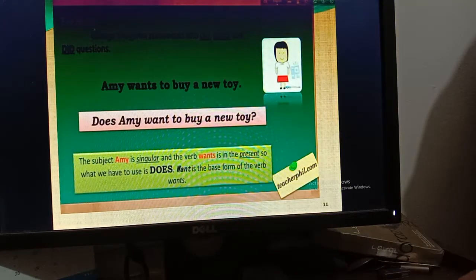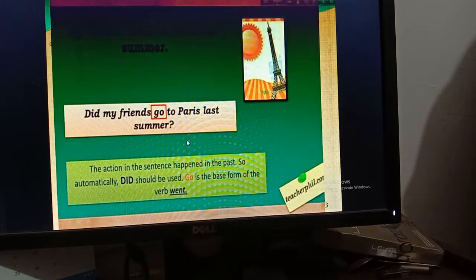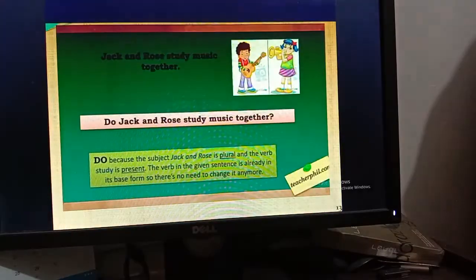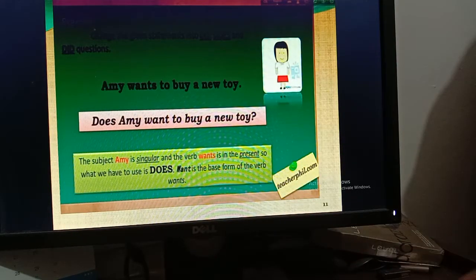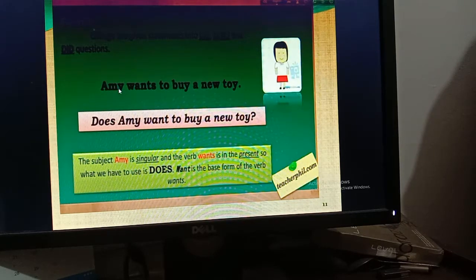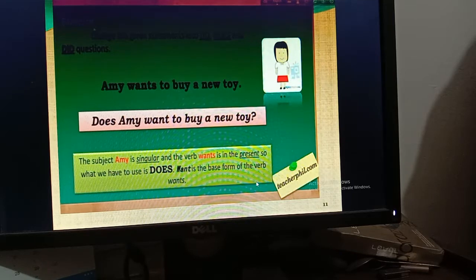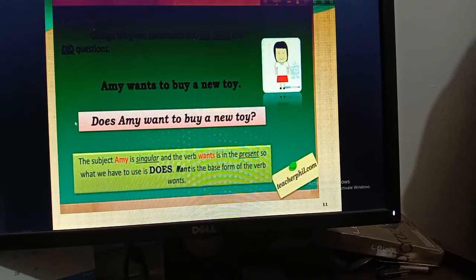There are more examples for you. Here it is written, Amy wants to buy a new toy. It says, change the given statement into do, does and did questions. I am not going to read in detail, and you need not write these details again because you have already written all of these things. You will just do this exercise: Amy wants to buy a new toy, then you will make the question, does Amy want to buy a new toy?